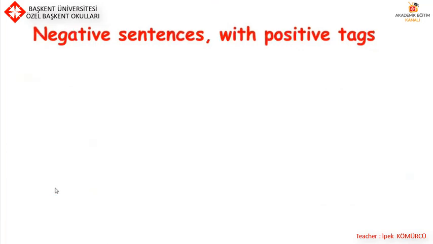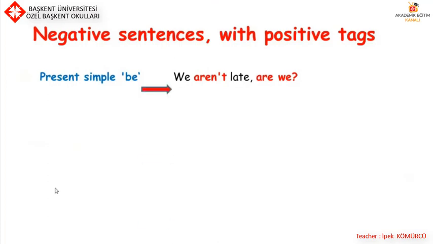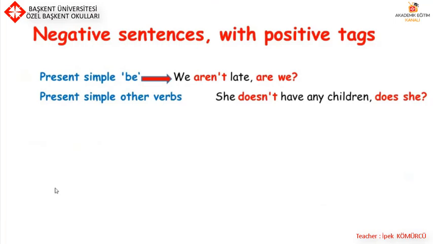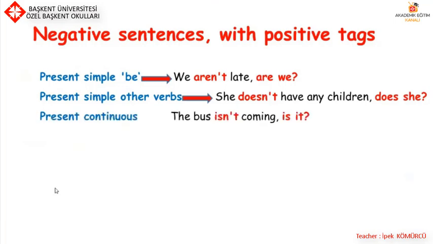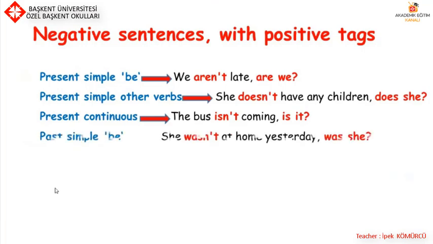Negative sentences with positive tags. In present simple with verb be, we aren't late, are we? In present simple with other verbs, she doesn't have any children, does she? In present continuous, the boss isn't coming, is it? In past simple with verb be, she wasn't at home yesterday, was she?